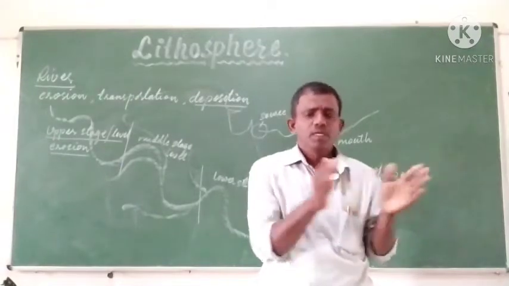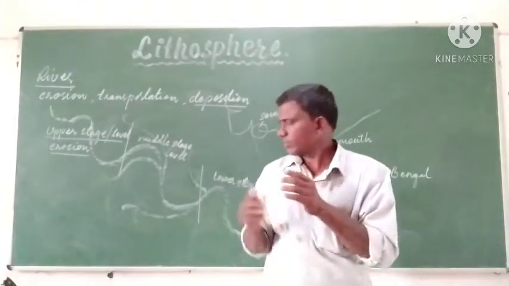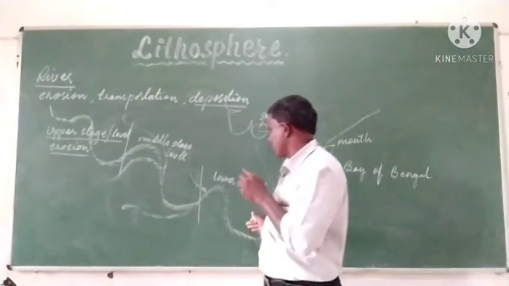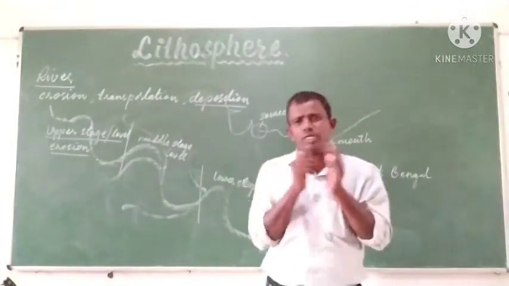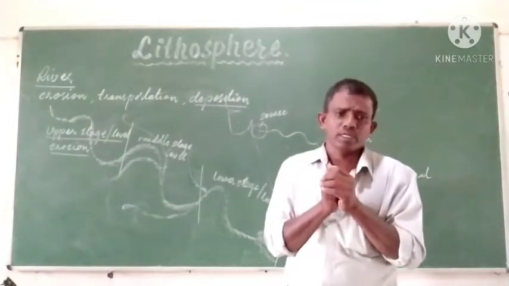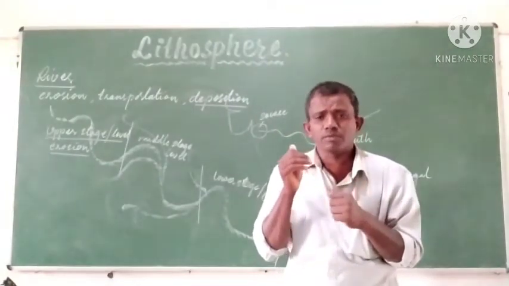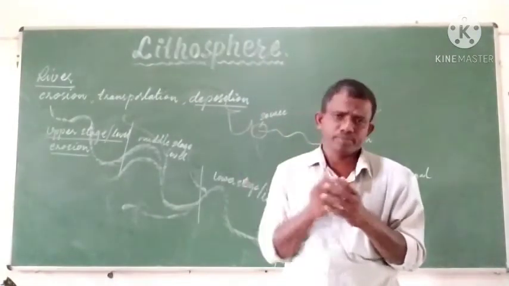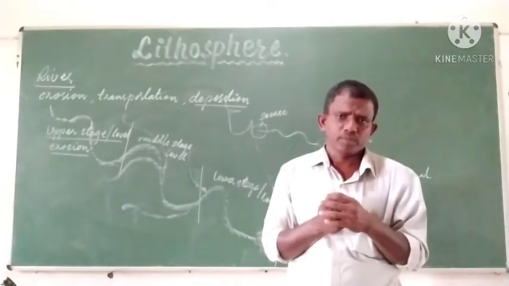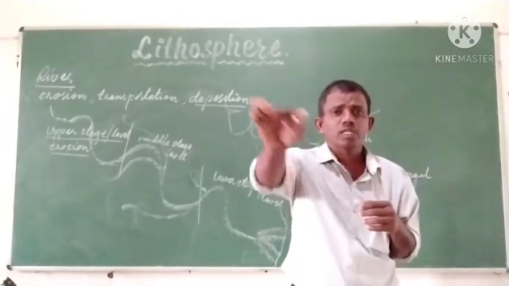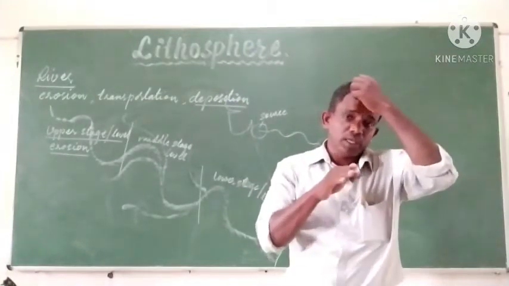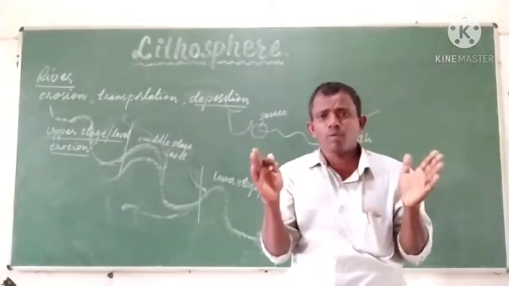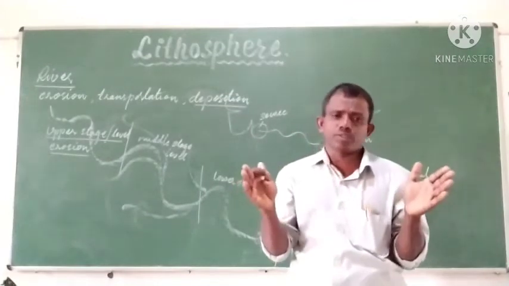In the lower stage, that is the third stage of the river, which is quite closer to the seas or oceans, the rivers flow quite slowly. There the river flows through the plains. The volume of the water will be quite huge.